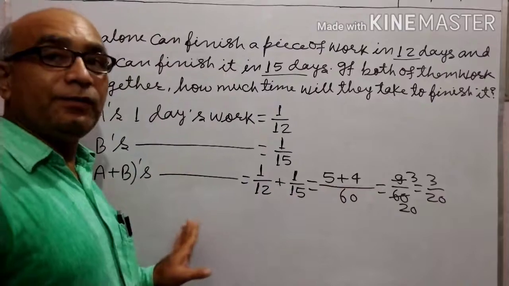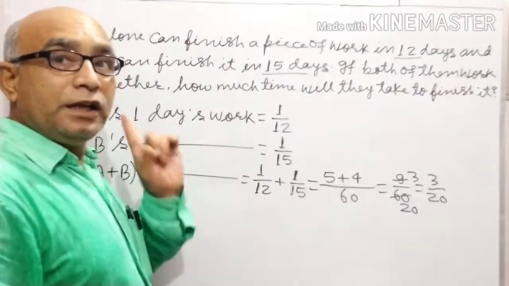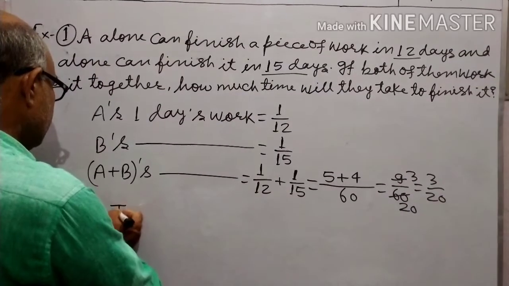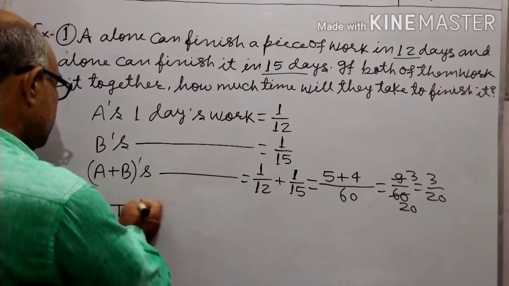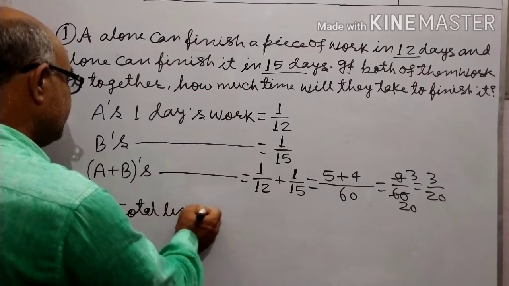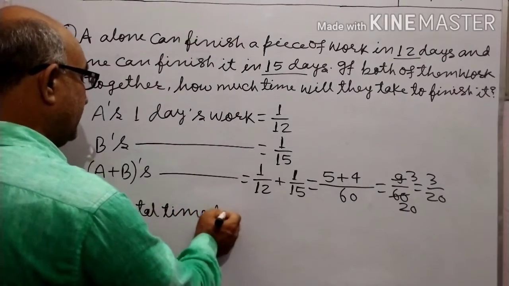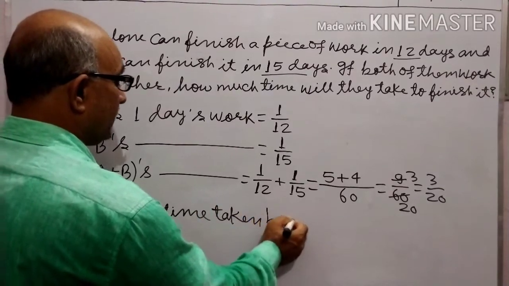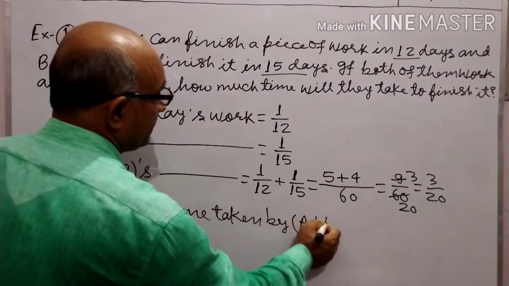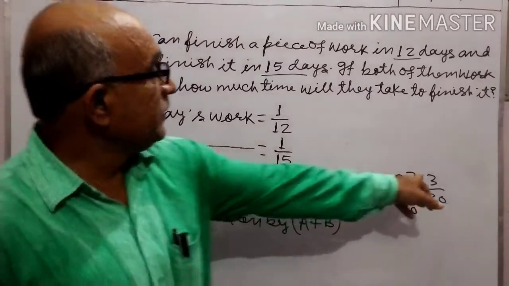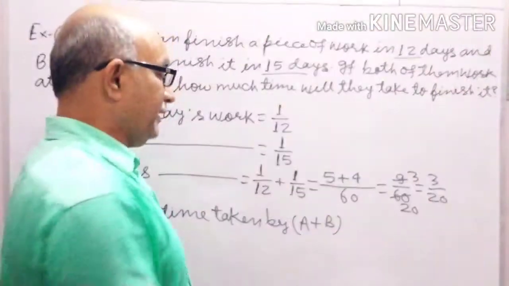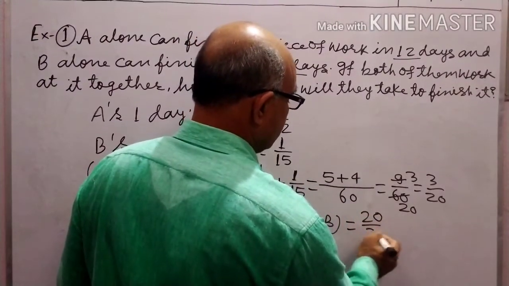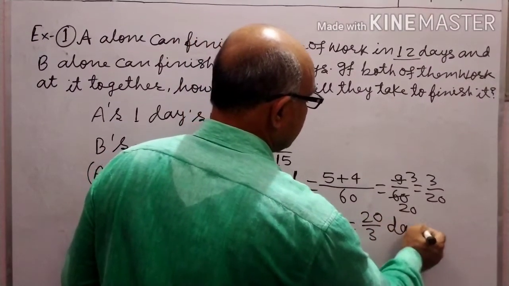Here 3 by 20 of the work is done by A plus B in 1 day. Therefore, the total time taken by A plus B: 3 by 20 changes into 20 by 3, so equals 20 by 3 days.